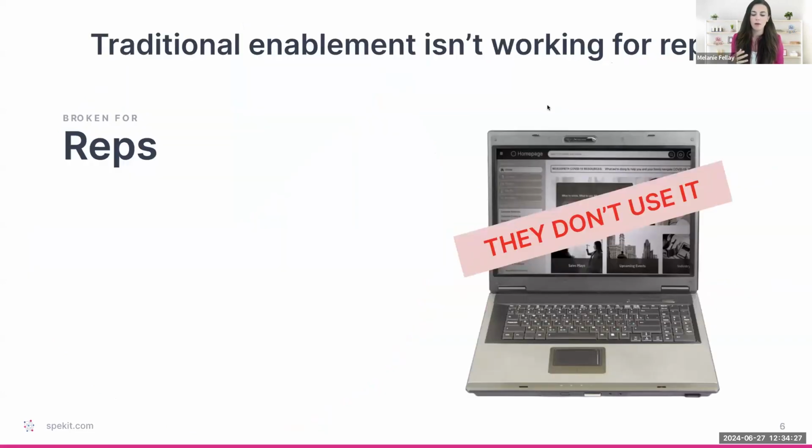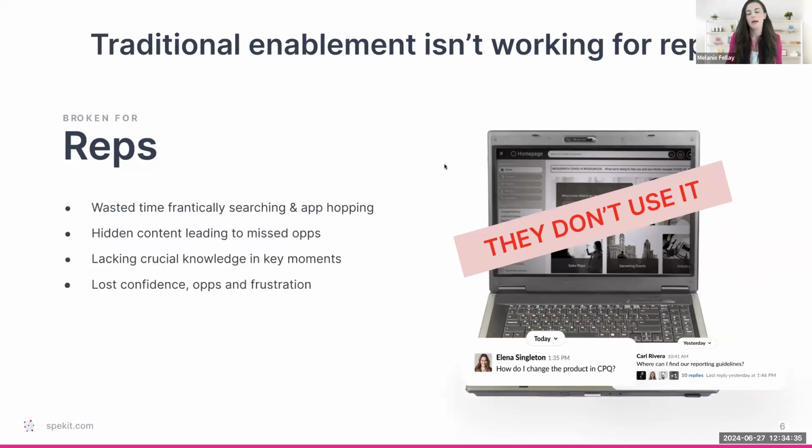And so when we think about traditional enablement and content solutions, the challenge is, from all their feedback, they said they just don't use content repositories. Why? Because they're spending all this time frantically searching, leaving what they're doing, app hopping, right? They often can't find what they need because it's buried deep in folders, leading to a lot of missed opportunities. They don't have the crucial knowledge that they need in that key moment, whether that's handling an objection, whether that's positioning their product in order to really deliver the value to their customer.